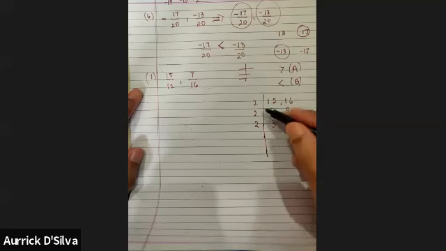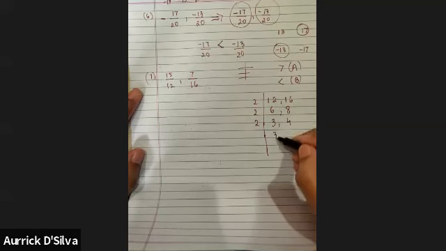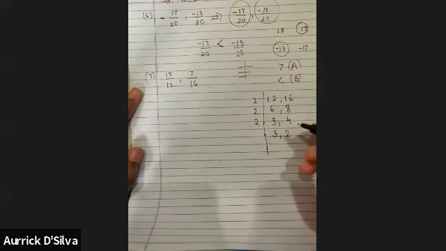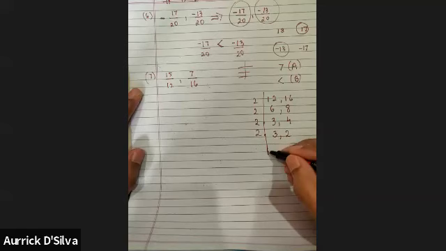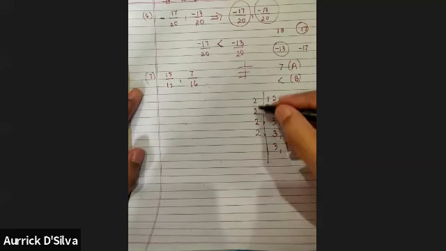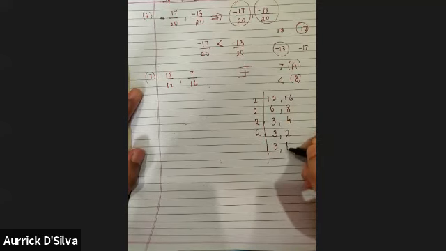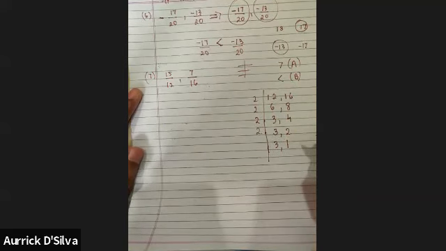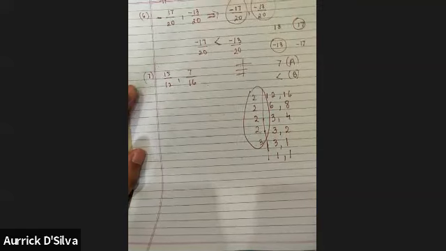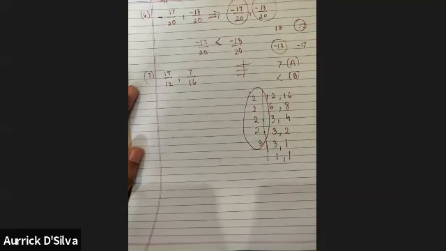Yes, sir. Till 2 is exhausted, keep using 2. So 3 we'll copy as it is. Nothing can cancel it. 3 cannot be cancelled with 2. But can I cancel 4 by 2? Yes, sir. So how much? 2s are. Now again, can I go to 2? Yes, sir. Okay, here what to write? 3. And here? 1. Perfect. Okay, all the 2s are exhausted. This became 1, now I have to make this 1 as well. So 3s, which table? 3 1s are 3, and this is also 1s. So this entire multiplication will give me the LCM. Okay, Hitesh, quickly multiply all of them and tell me what the answer is.